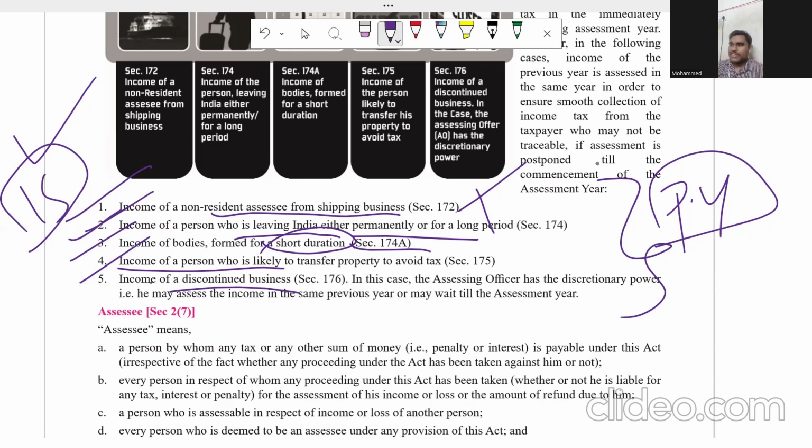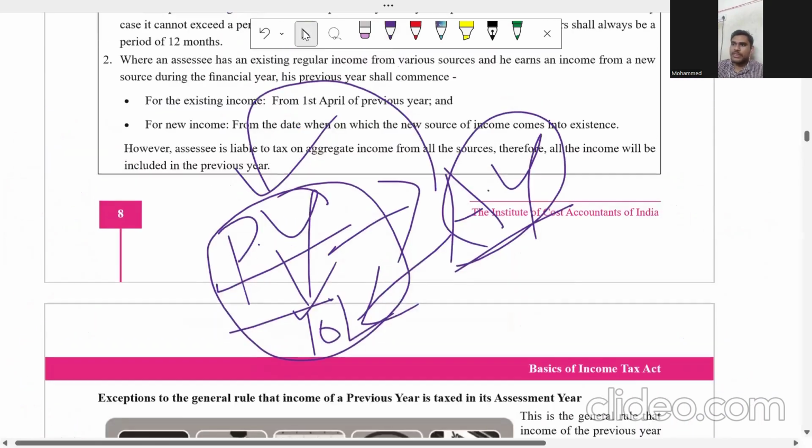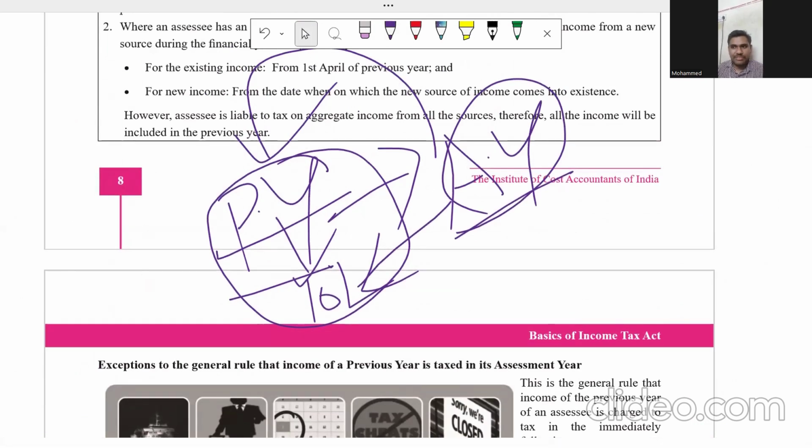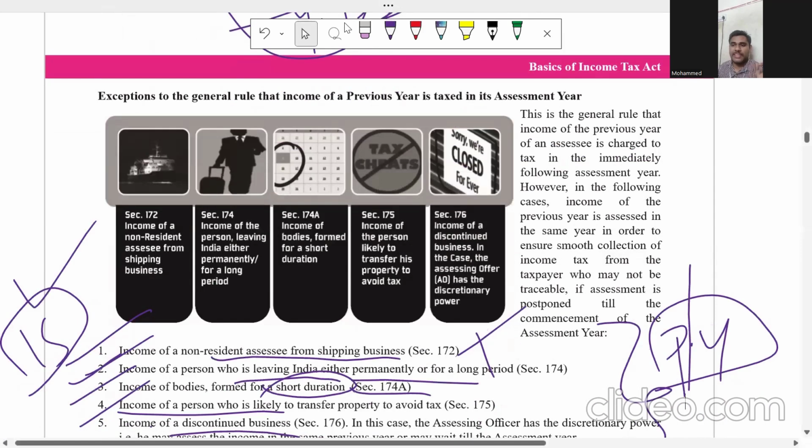So if I summarize all these points, income of the previous year is generally taxed in the assessment year. But the charging section 4 says that in some cases, you are going to pay tax in the previous year itself, not in the assessment year. What are those cases? In case of non-resident shipping business, you pay tax in the previous year.